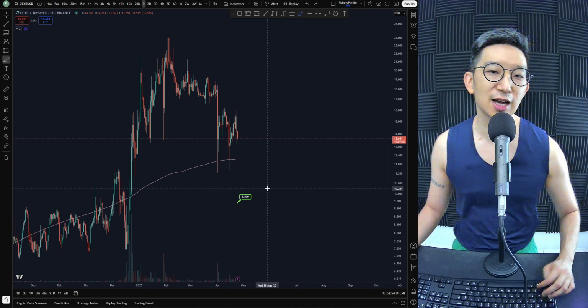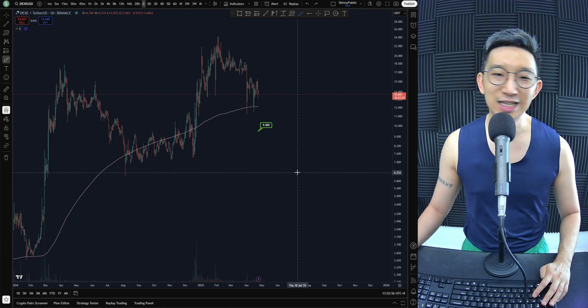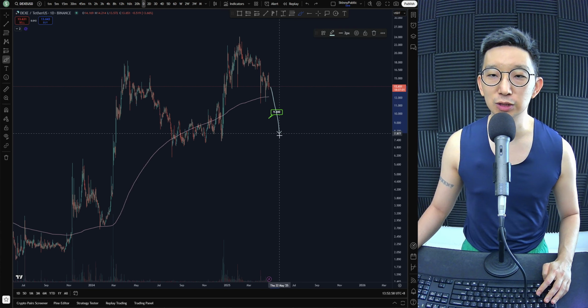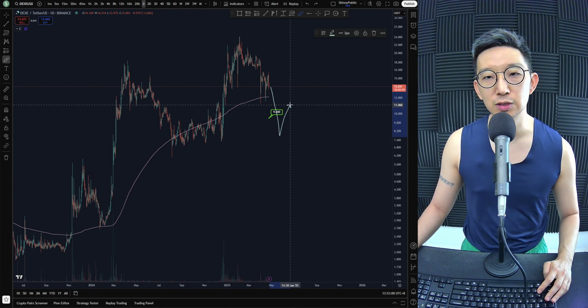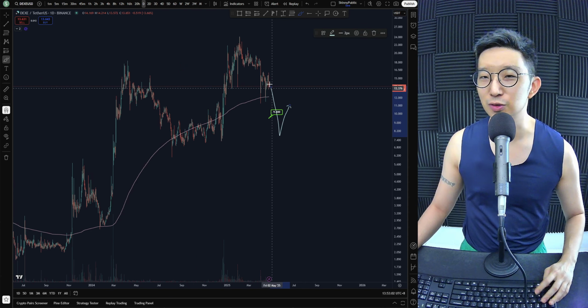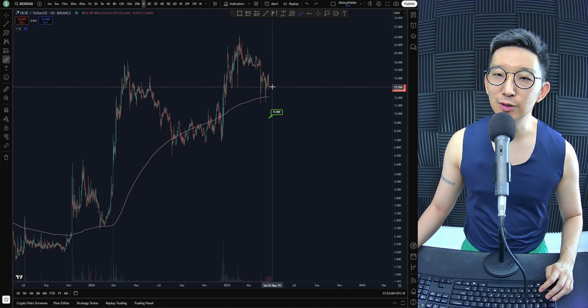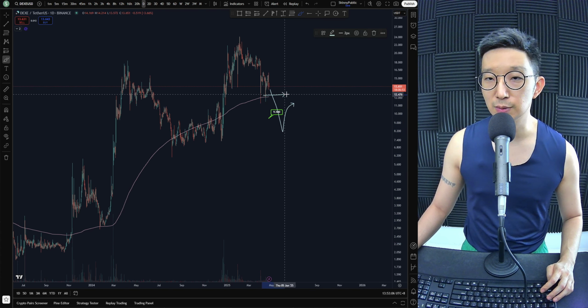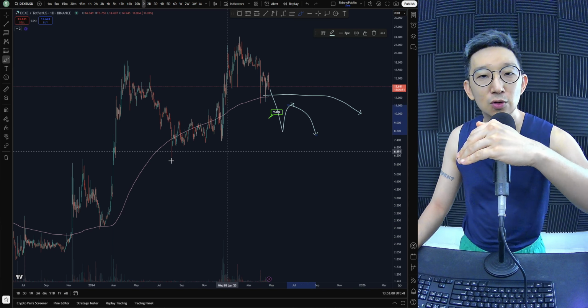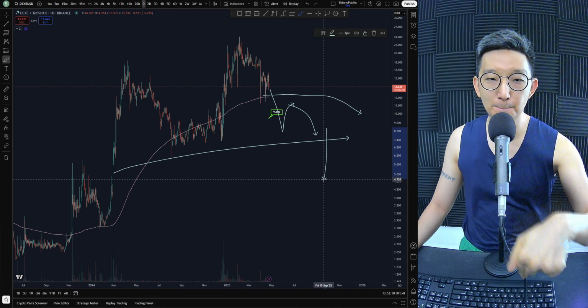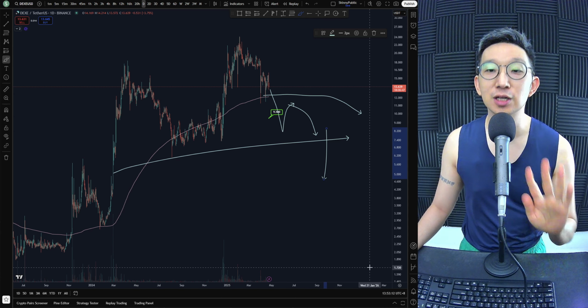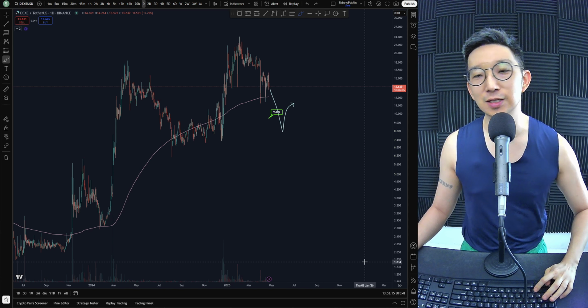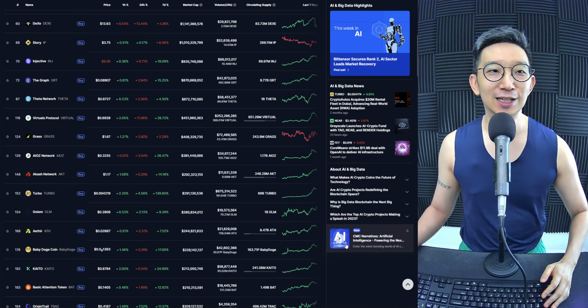Guess what's going to happen? 950, boys and girls. DEXE, more likely than not, it's going to go to 950. There should be a strong bounce here. More likely than not, we could also just slip all the way down. More likely than not, there should be a strong bounce towards the skinny pink line as it starts curving back down. We get a head and shoulders kind of chart pattern. Bam! We drop towards $5 potentially. So as it stands, 950 is the target for DEXE.